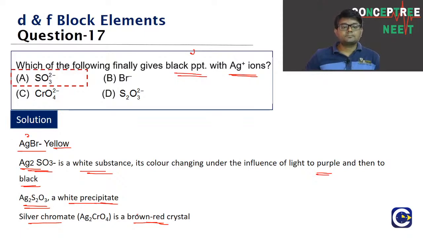Ag2SO3, silver sulfite, which will be a white substance. On keeping it for a longer time under the influence of light, it will turn into purple and then finally into black color. So what is the answer for this one, guys? Option A. These questions are chance questions, guys. So however much we are able to remember the colors of these compounds, we have to look at it.